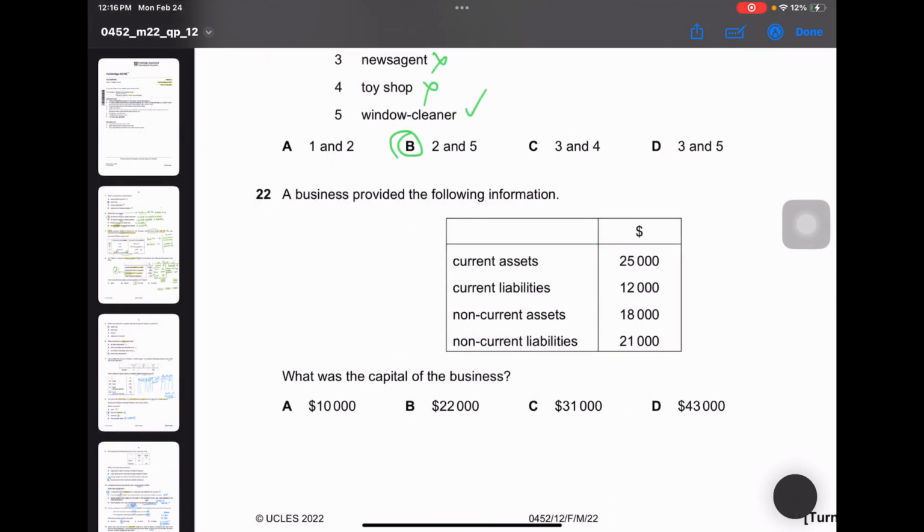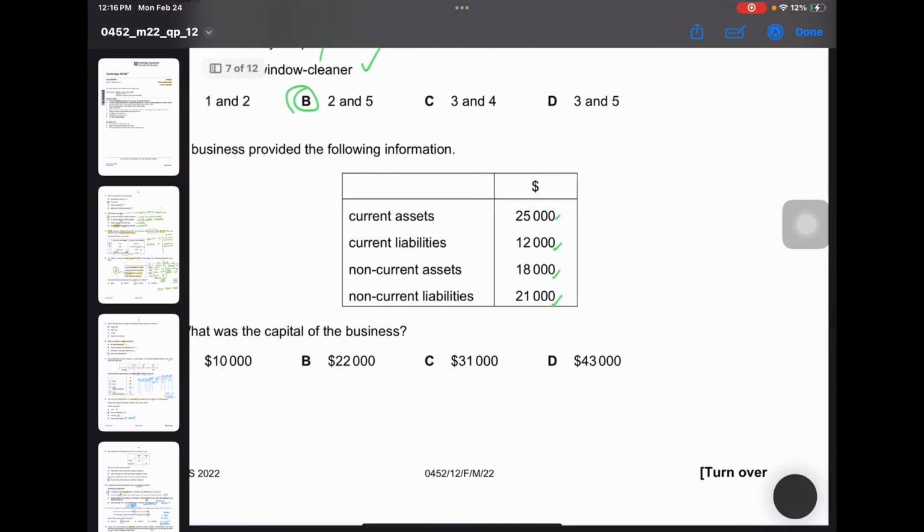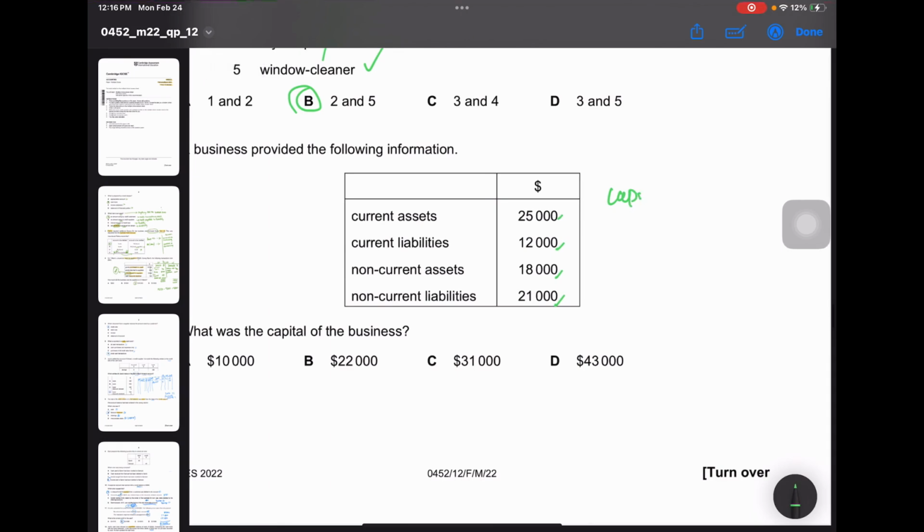Now let's look into question 22. A business provided the following information: current assets 25,000, current liabilities 12,000, non-current assets 18,000, non-current liabilities 21,000. What was the capital of the business? So what is the formula of capital as per the accounting equation that we have learned? Capital is equal to assets minus liabilities.